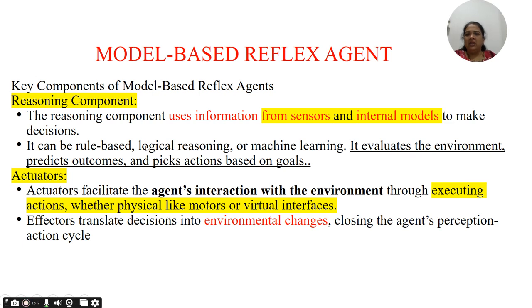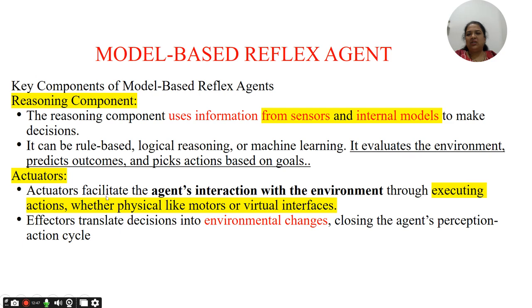Now in these model based reflex agents, we are going to consider the reasoning component that uses input from the sensors and internal models. Here rule based logical reasoning or machine learning can be used. It is going to evaluate the environment, predict outcomes, and pick the action based on goals. So whatever the particular goal is for which we are considering these agents, that goal can be considered.